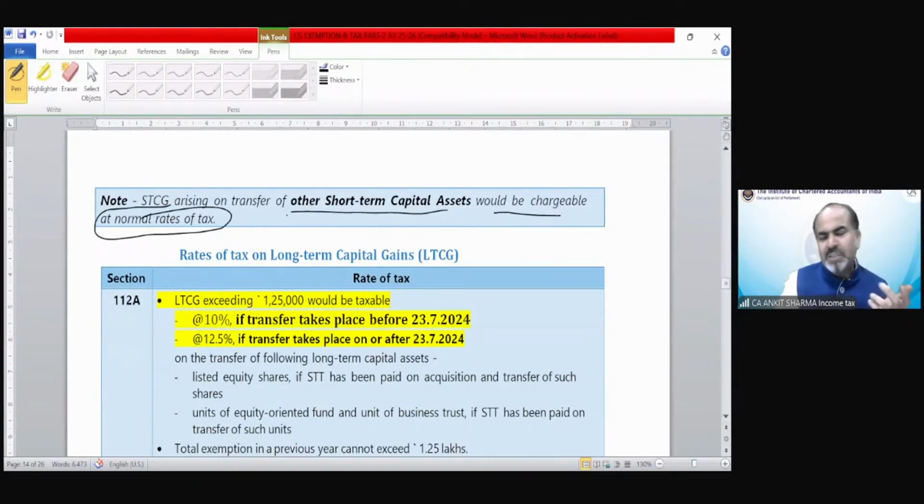Normal rate of tax means person-wise, slab rate-wise. If it is a company, then it is person-wise. If it's a partnership firm, then it would also be person-wise. We will discuss each and everything in a diagram, do not worry.